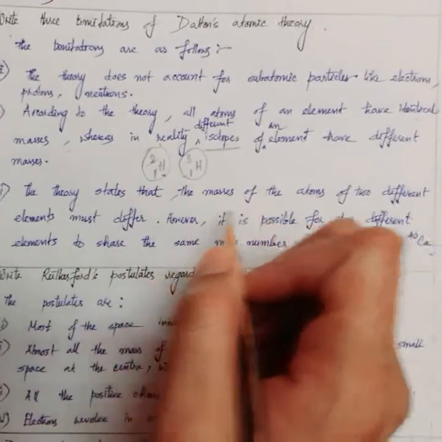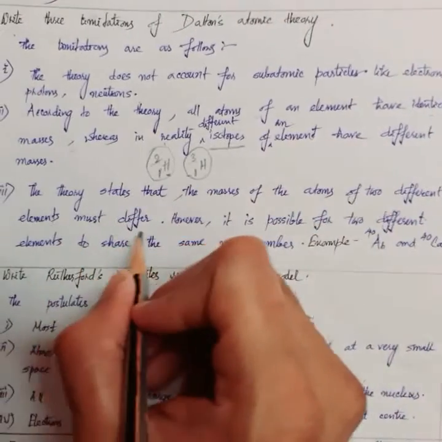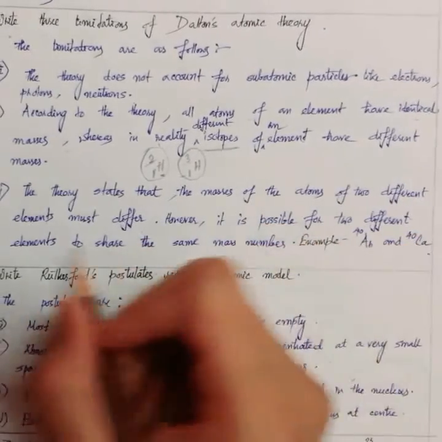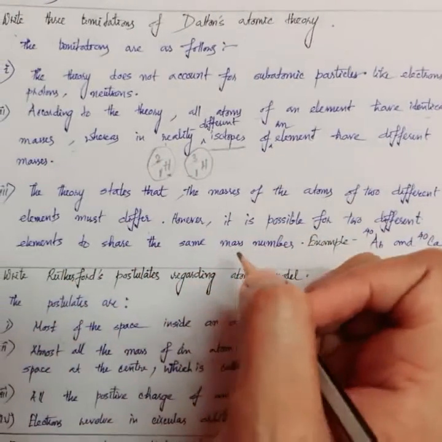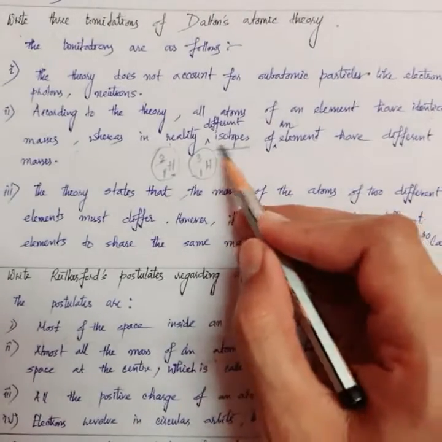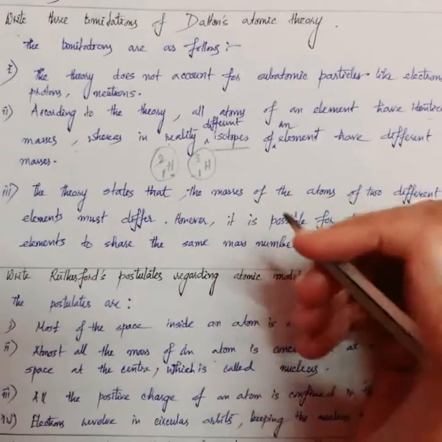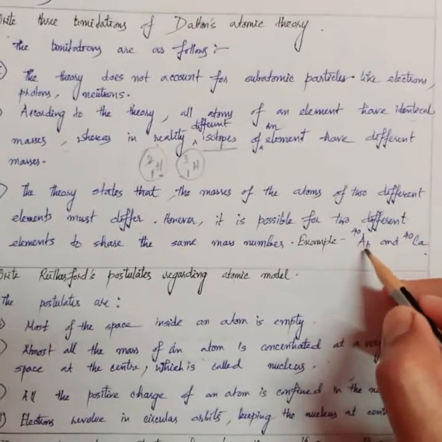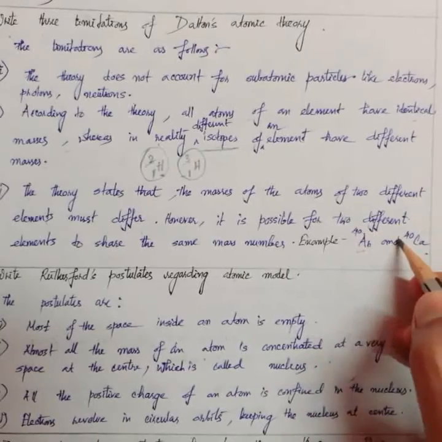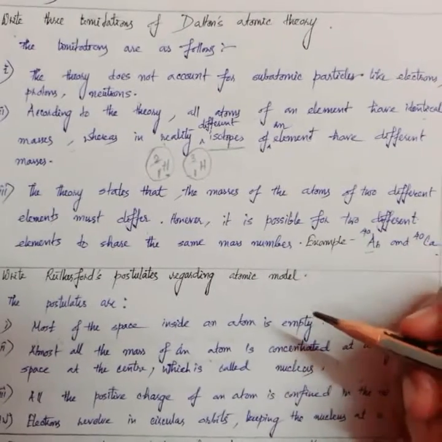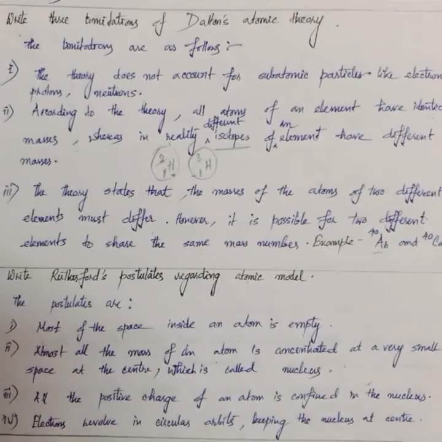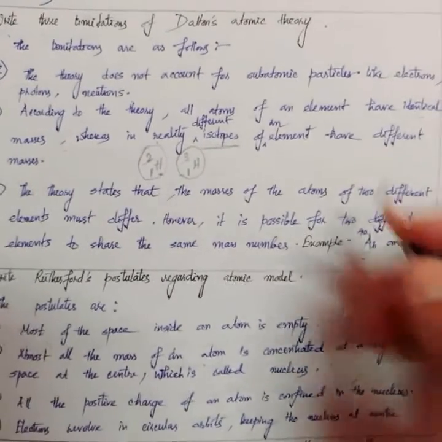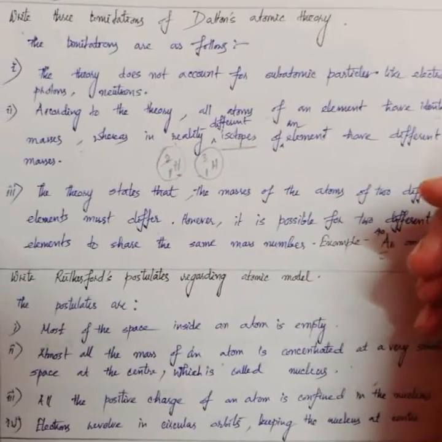The theory states that the masses of the atoms of two different elements must differ. However, it is possible for two different elements to share the same mass number. Another concept that we shall talk about is isobars. They have the same mass number. You can see that for argon this is 40, and for calcium also this is 40. So their masses will be almost the same. But according to Dalton's theory, since they are different elements, their masses cannot be the same. So this is also a flaw, a drawback of Dalton's theory.